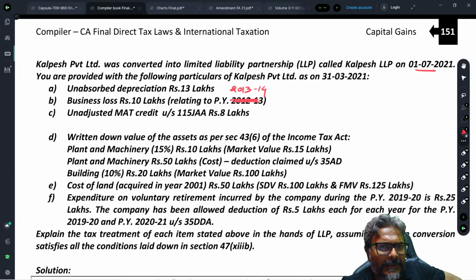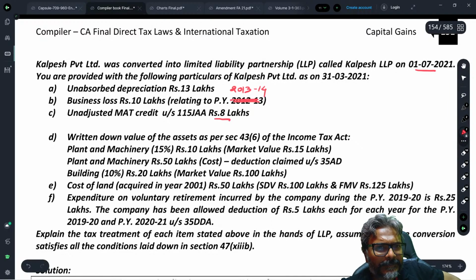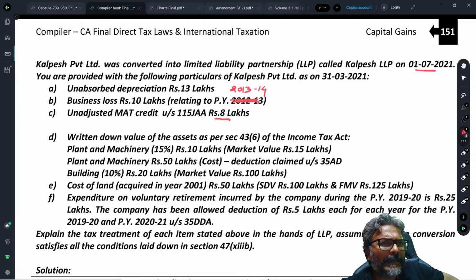Unadjusted MAT credit under 115JAA, rupees 8 lakhs. What about MAT credit? Obviously it will get lapsed. And by the way, MAT credit is never carried forward. You are all aware. Even in the case, for example, of an amalgamation between two companies, is the MAT credit taken over by the amalgamated company? No. So it will get lapsed.